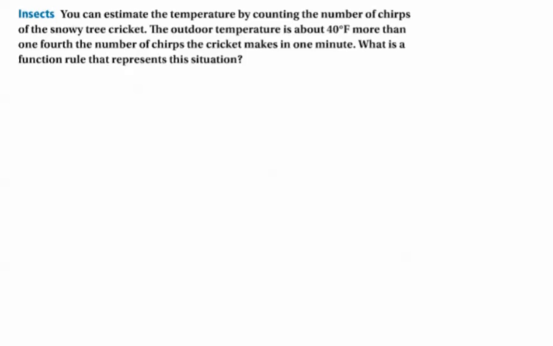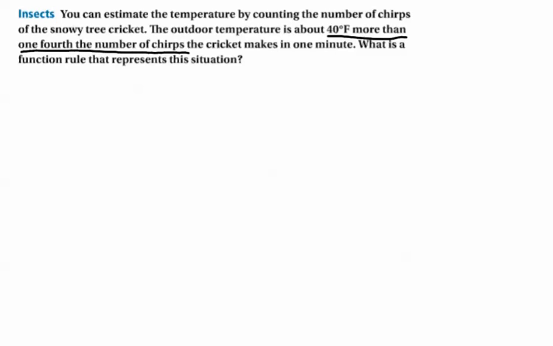But a lot of this comes with just taking your time and taking a look at the story problem. So this one says you can estimate the temperature by counting the number of chirps of the snowy tree cricket. The outdoor temperature is about 40 degrees Fahrenheit more than one-fourth the number of chirps the cricket makes in 1 minute. What is the function rule that represents this situation? Okay, so there's a couple things that stand out to me, and one of them is 40 degrees more than one-fourth the number of chirps.